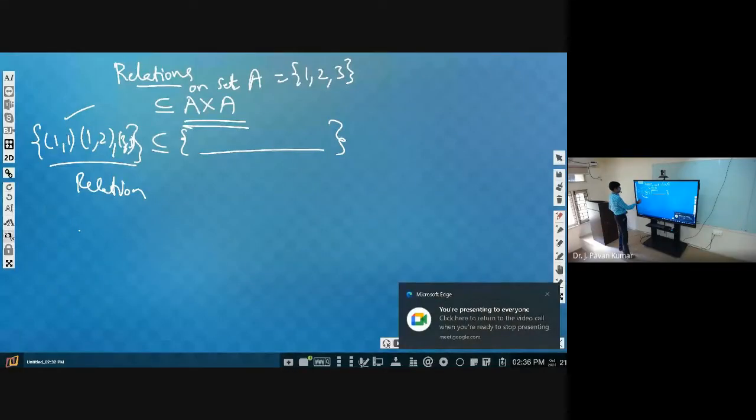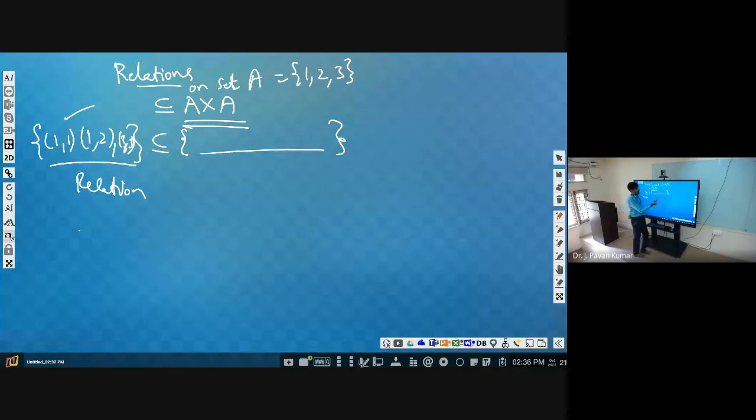Now, this relation we know, and we have seen several properties for the relation. What are the properties? Can you please tell some of the properties of the relation? Some of the properties of the relation, like reflexive relation. What is meant by reflexive relation?